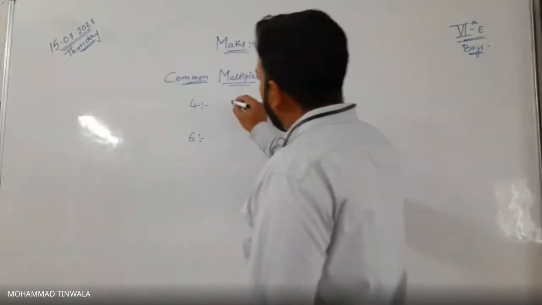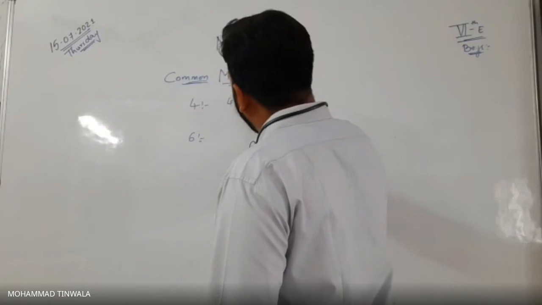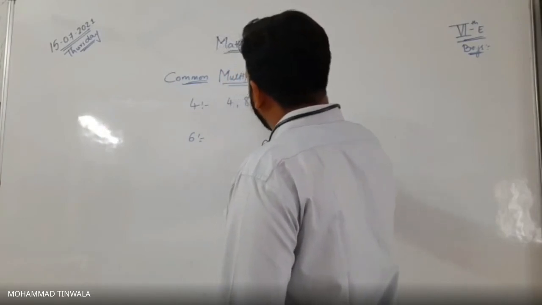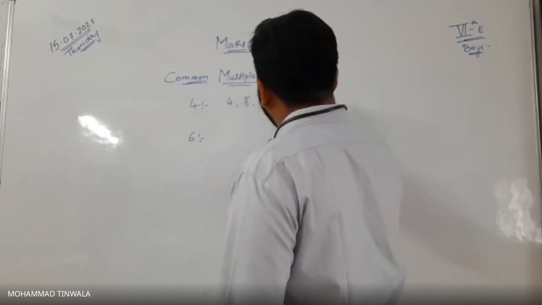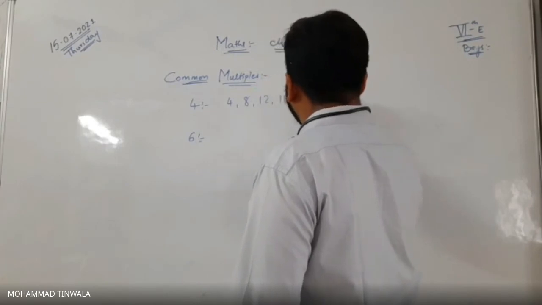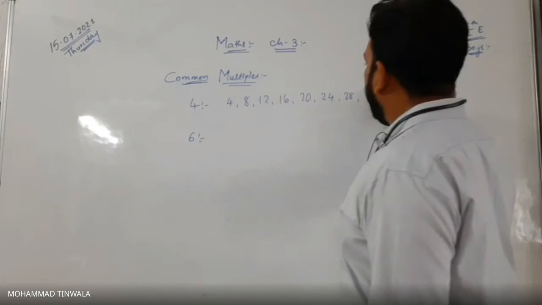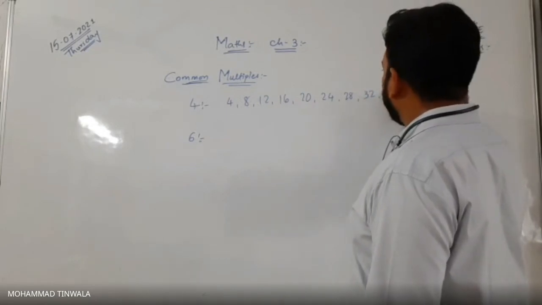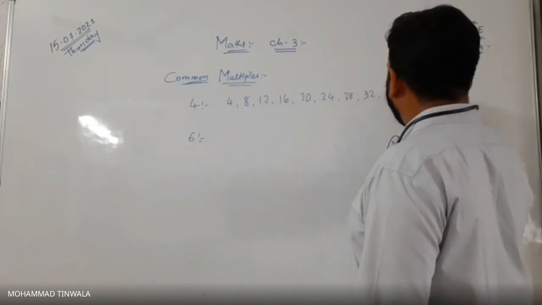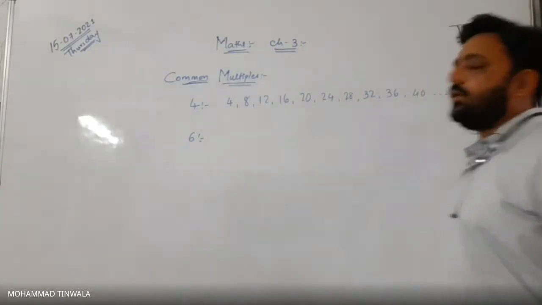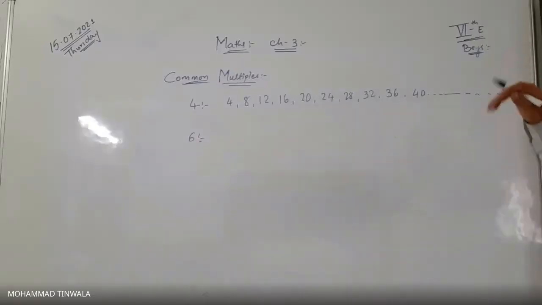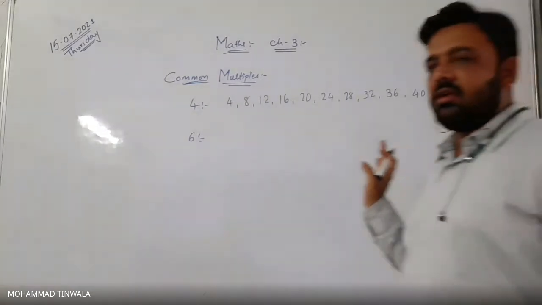Multiples means 4 ones are 4, 4 twos are 8, 4 threes are 12, 4 fours are 16, 4 fives are 20, 4 sixes are 24, 4 sevens are 28, 4 eights are 32, 4 nines are 36, 4 tens are 40, and it goes on. Am I right or wrong? It goes on infinite. There is no limit for the multiplication.